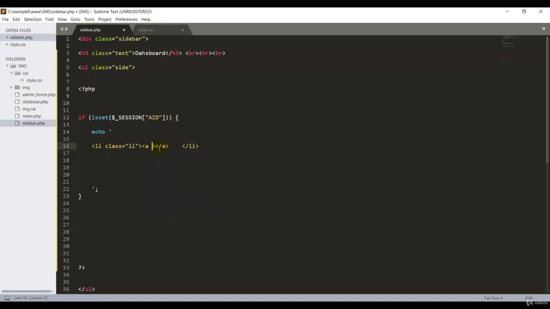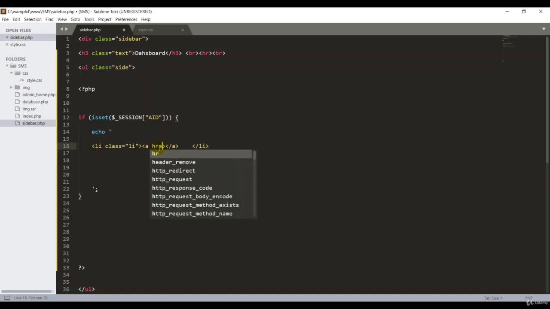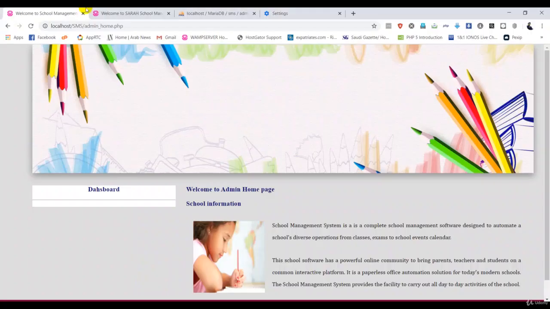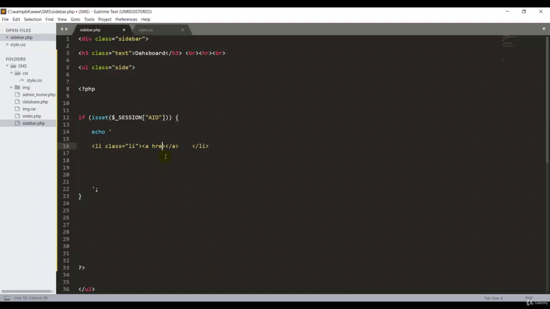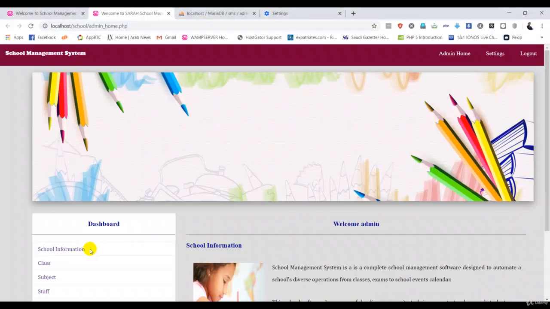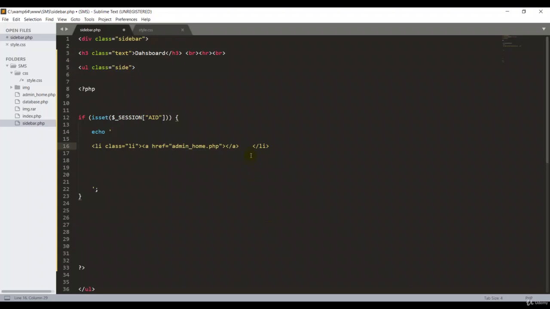Here I can put the link. The first thing I want is the admin homepage. If I go back to my original file, click school informations, and I find admin homepage. I copy it, come back here, guys, href equals double quote admin, and I don't want this forward slash. Then I need the text, school informations. You can copy it.